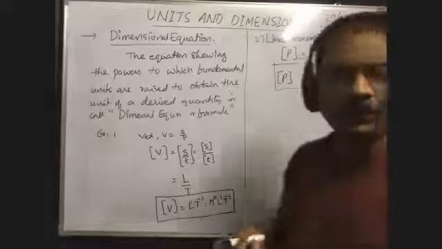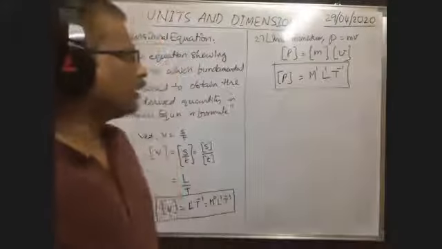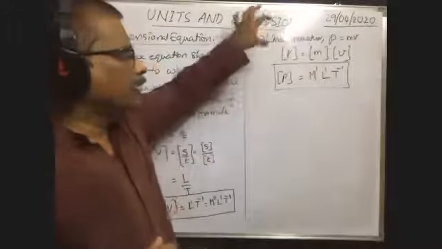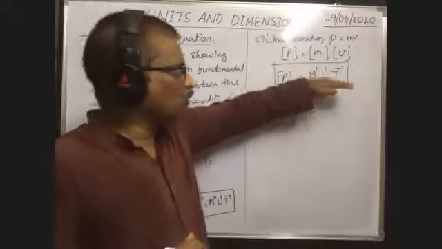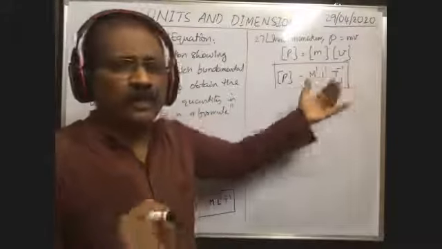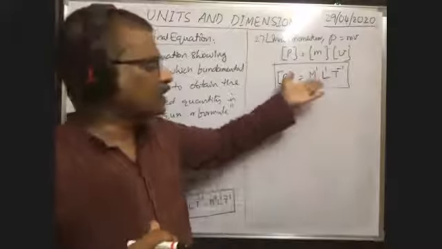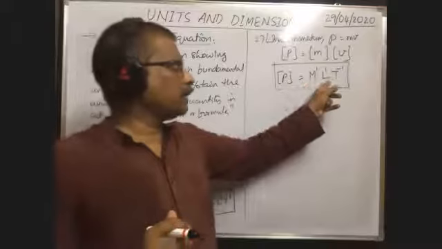In this way, for various physical quantities, we can write the dimensional formula. Okay. Next, here we see this equation showing the power to which these fundamental units are raised, because M, L, T are the fundamental units. Suppose in the CGS system, it is gram, centimeter, second.